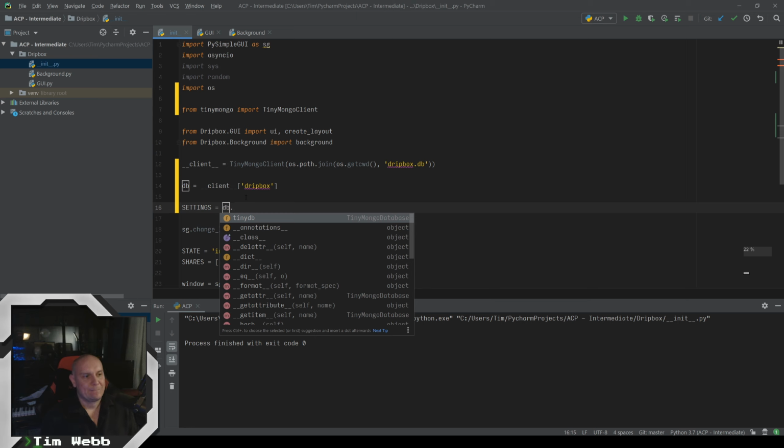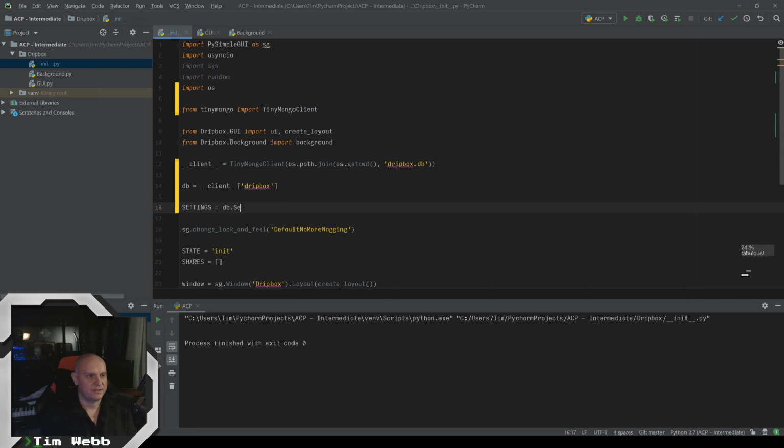And now here we just type in whatever we want to call a collection. So in this case, we're going to call our collection settings. And we're going to find one settings. Now, let me walk through what I just did there. Here's a DB. Here's our collection, and here's the operation we're doing on that collection.